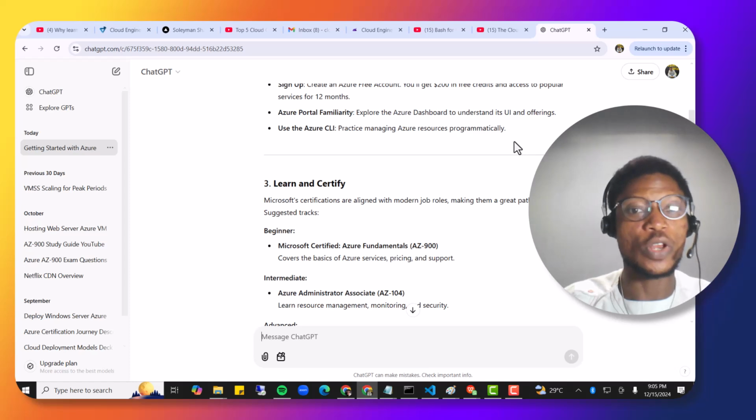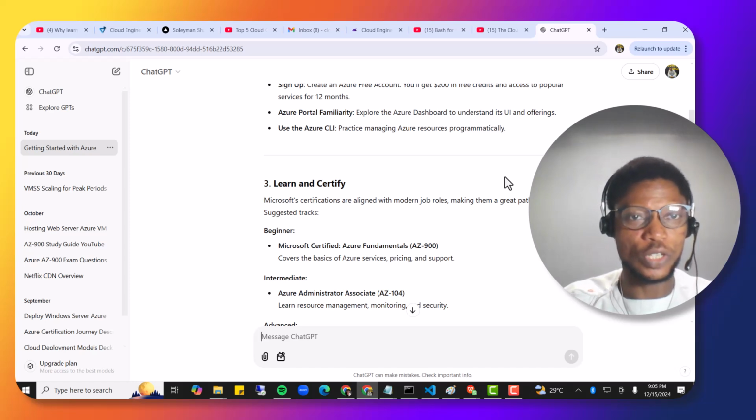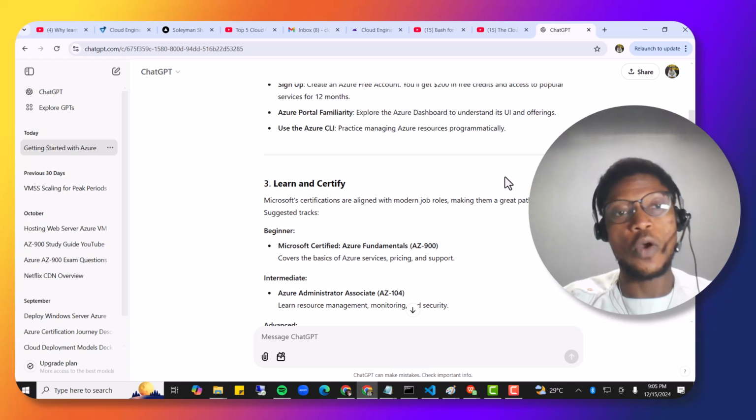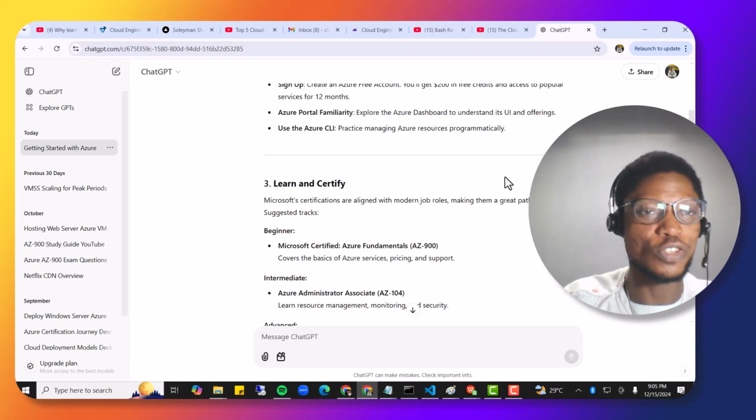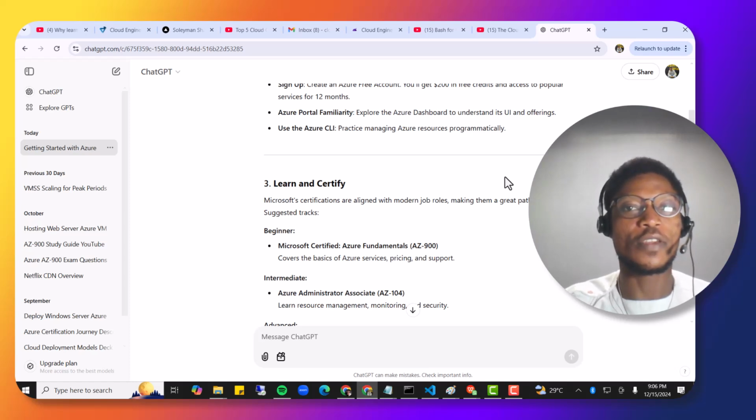And going forward, what you may probably need to do is try to acquire some certification. Now, certification might not really get you the job, but while you're preparing for certification, you get to do some projects, right? So getting hands-on learning gives you the ability to defend yourself when it comes to technical interviews.